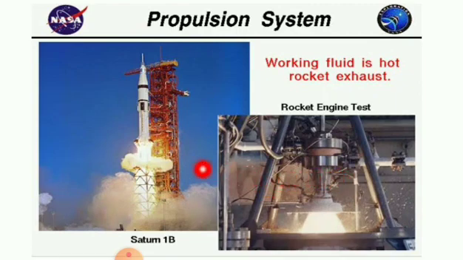So the propulsion system is the main thing for the working of this rocket. The working fluid is the hot rocket exhaust. This is the bottom part of this rocket. Here only the propellant is present. Do you understand, students? Let us discuss types of propellant.